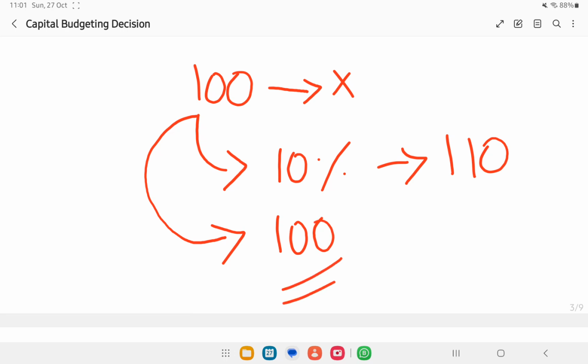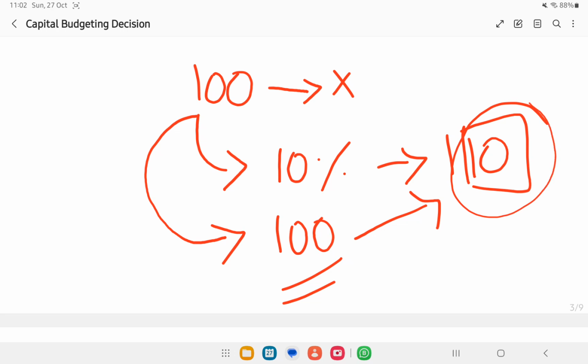So when you are giving that money to me, you are losing this 10 rupees profit, isn't it? The expectable profit over that. So finance has developed a method to take this loss into consideration whenever we are talking about future cash flows. This concept is called present value of money.